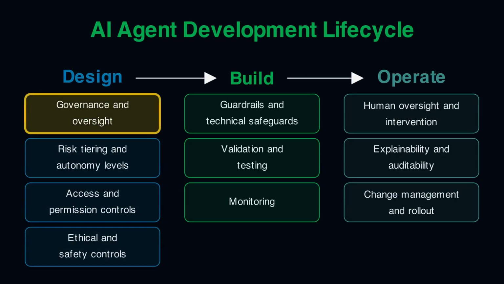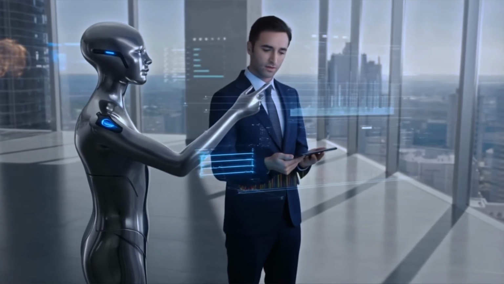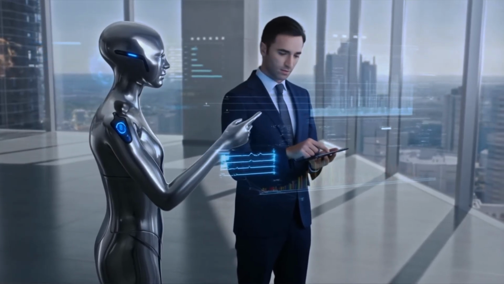Now, I typically just start with governance and oversight. And here I'd assign a clear owner to each AI agent that is deployed. And so that owner will be in charge of AI outputs and will be used for that human in the loop going forward. Now, just for your awareness, early on this does mean that there's going to be more human oversight, but as the performance improves, then they'll only really be catching edge cases, for instance.